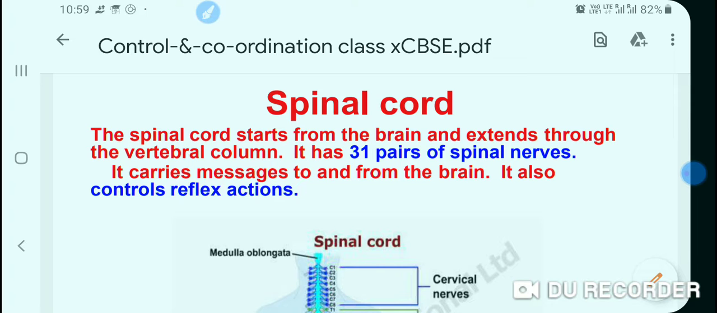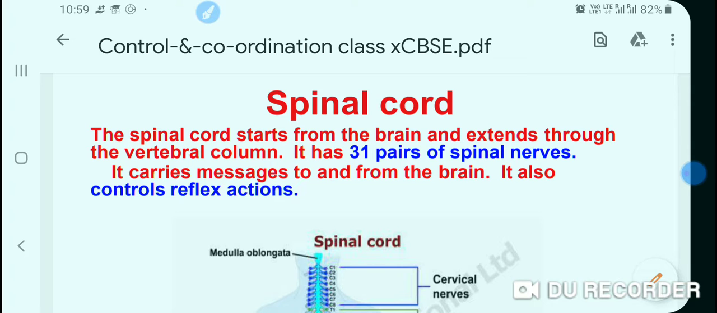That is, it starts from the brain and extends up to the tail. As you know, you don't have a tail, but there is some vestigial part where the tail should be. It carries messages to and from the brain. Function of the spinal cord: it carries messages to and from the brain.